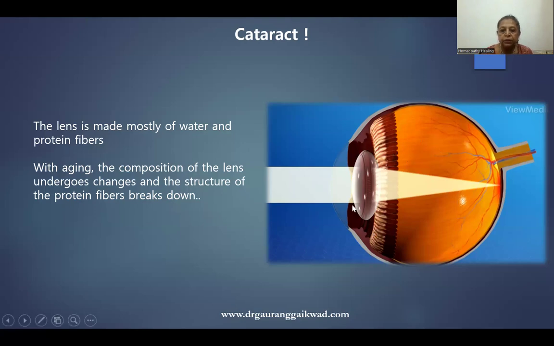Exactly, you can see this is a lens. In front of that is a cornea. Cornea is also transparent, lens is also transparent. So the light rays will be focused on the retina. But if the lens, which is transparent, becomes opaque or non-transparent, then the light rays will not be able to focus on the retina. So the vision will be reduced.